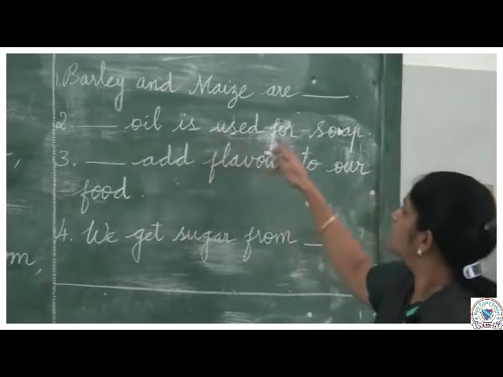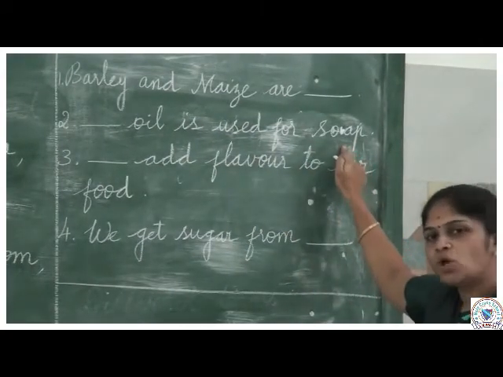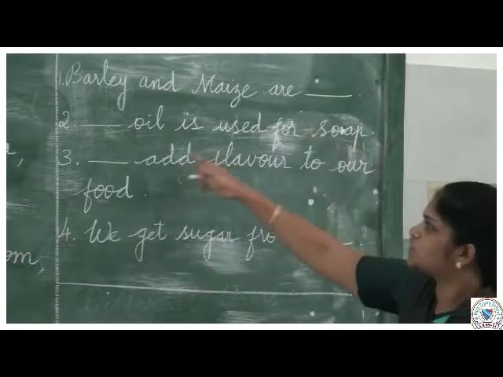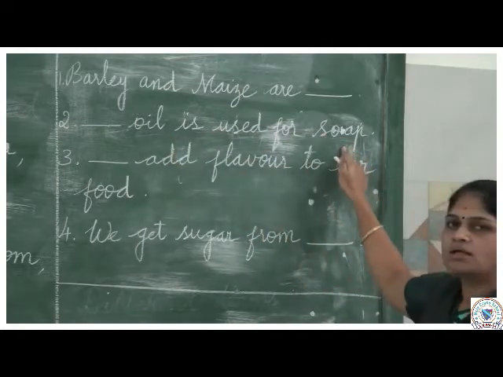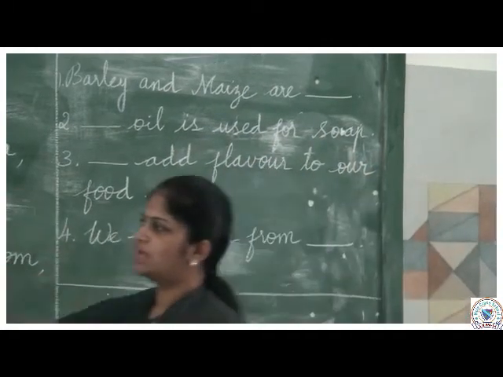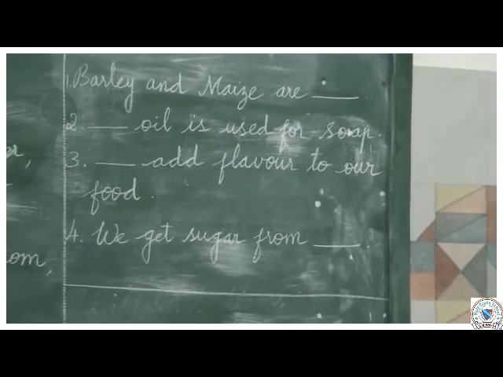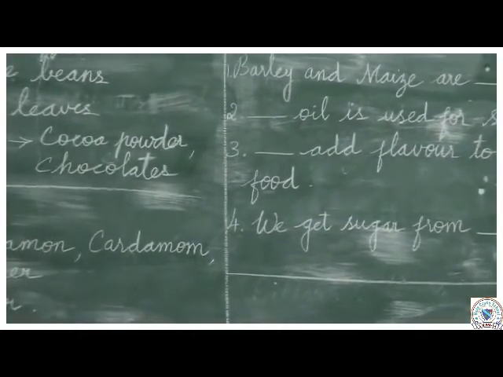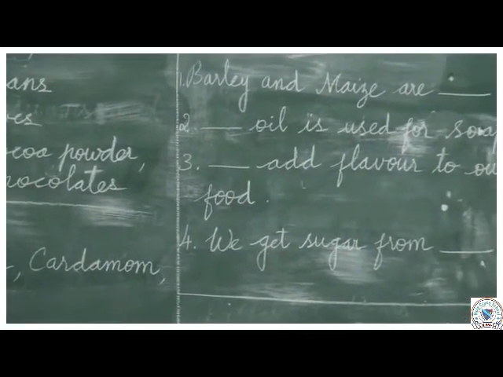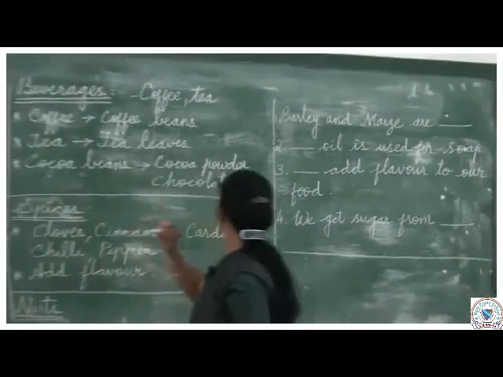Dash oil is used for soap production. Which oil is used for the production of soap? Yes, neem oil. You can answer neem oil or olive oil or cottonseed oil.